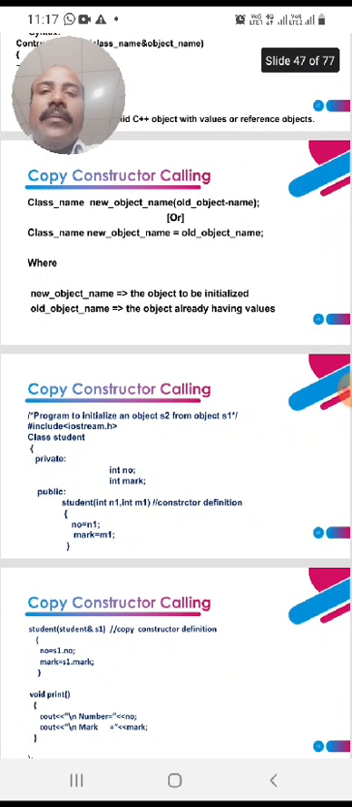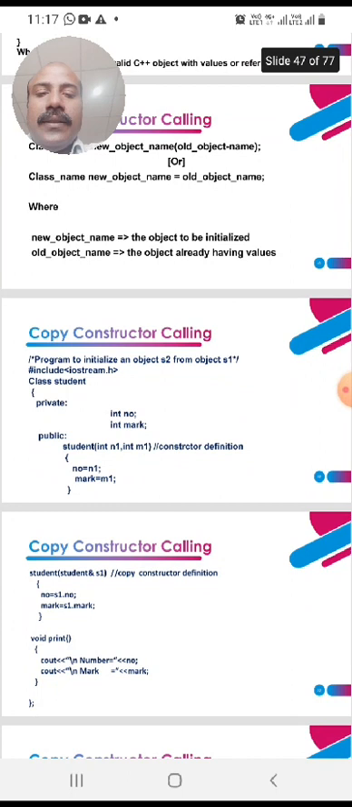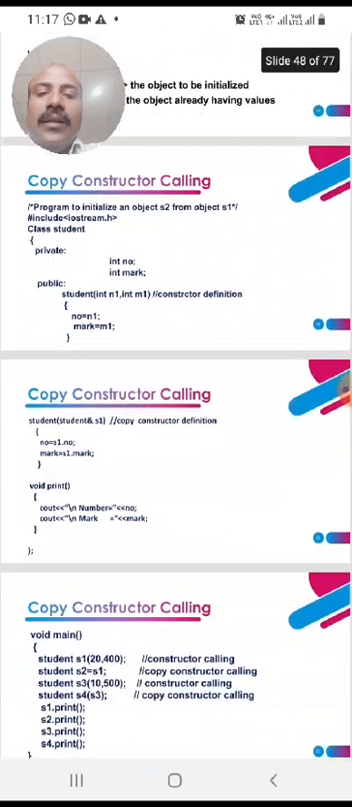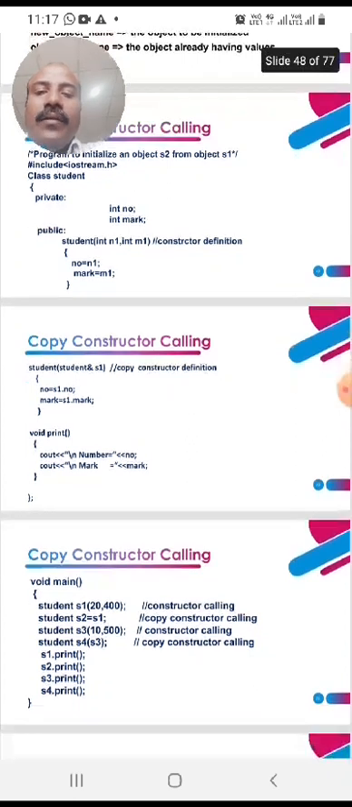Now we have one program. The class name is student and the private members are number and mark. In the public section we declare a constructor definition, student int n1 comma int n2. The n1 value is assigned to number and n2 value is assigned to mark. Here is the copy constructor definition, student ampersand s1. S1 dot number, the value belonging to object s1, is assigned to number, and s1's mark is assigned to mark, and we print the values of number and mark.